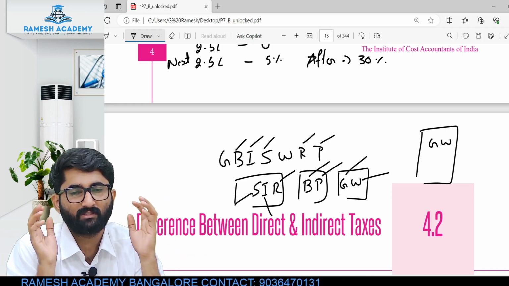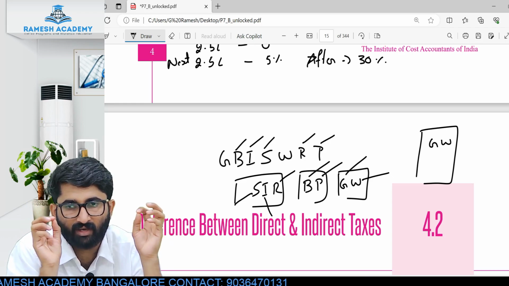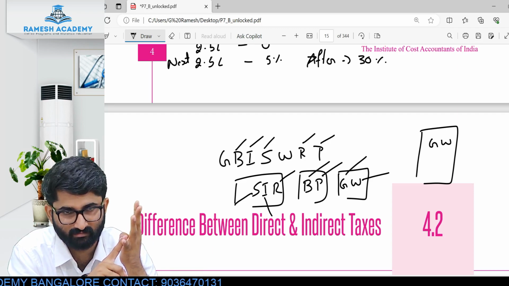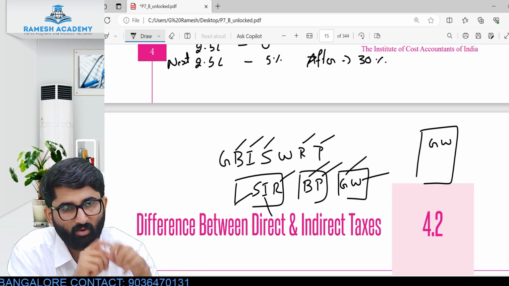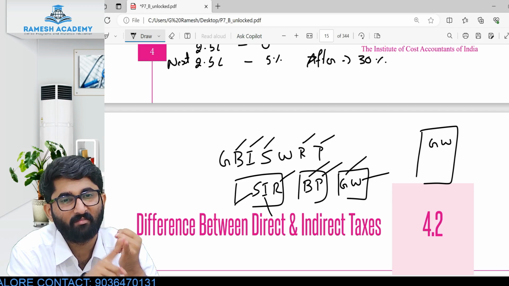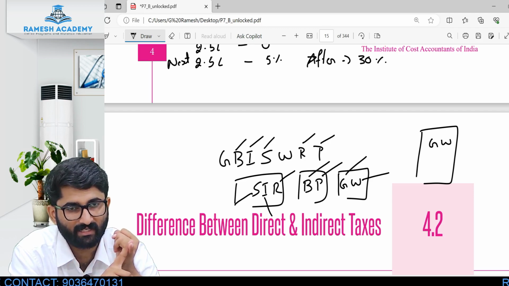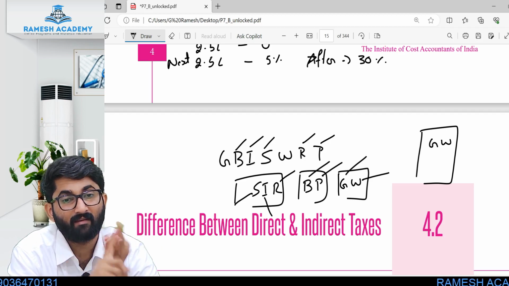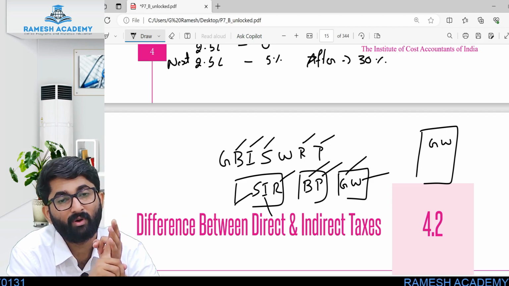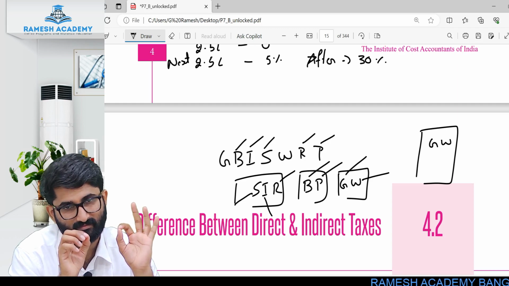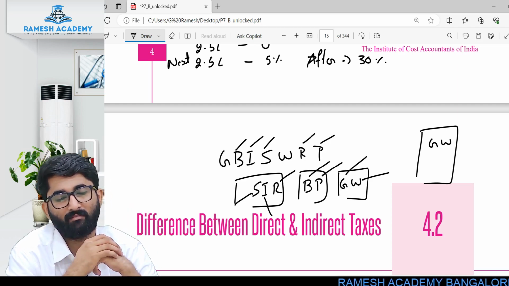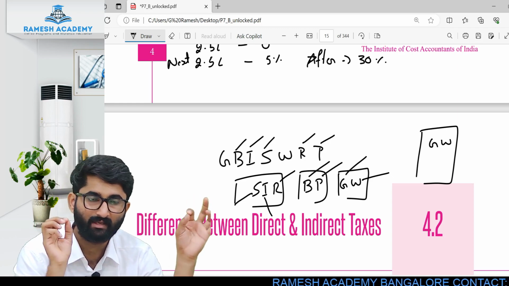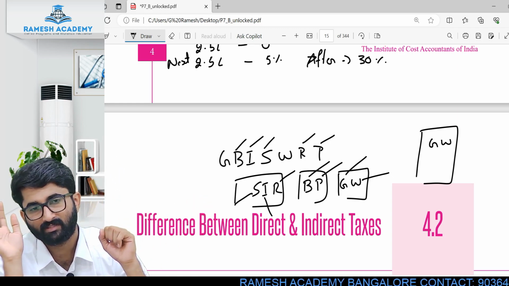So what we have discussed so far, in the past 1 hour, is why tax is required. BGP. What is BGP? One is basic facility, to give the basic facility, and the second one, G for government, funding the government, and P for protection of life. That is the importance of tax. For that matter, any tax. Tax can be direct tax or indirect tax. That we discussed, BGP, and Sir's BP is GW.